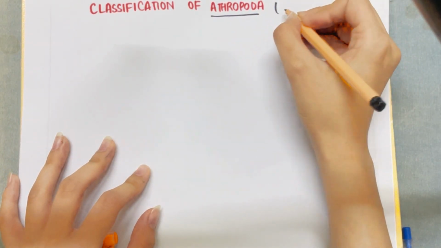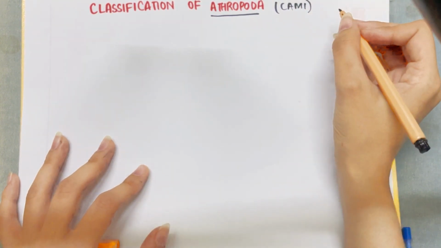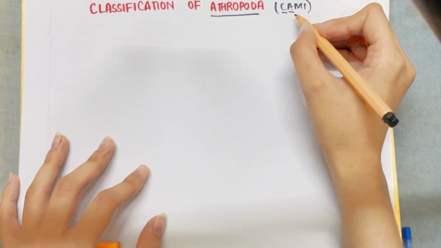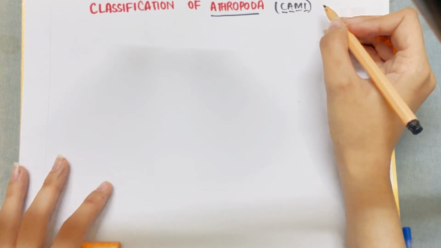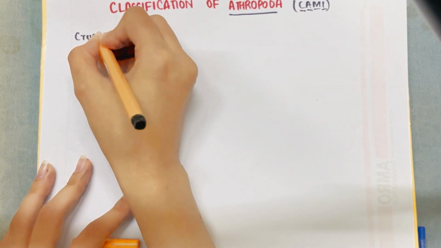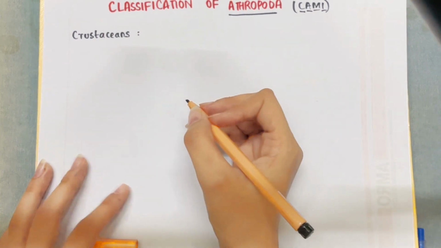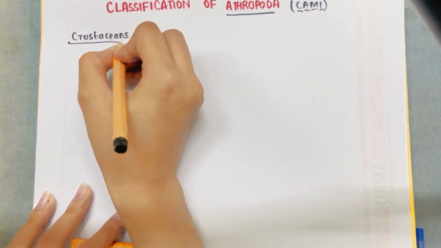As we've discussed earlier, there is a trait, CAMI, which we have learned in your O levels. C stands for crustaceans, A stands for arachnids, M stands for myriapoda, and I stands for insects. So we will be discussing each of them one by one. Let's start with the first class, the crustaceans, and how they are different from the other classes of arthropoda. Crustacean means that they have a hard shell.